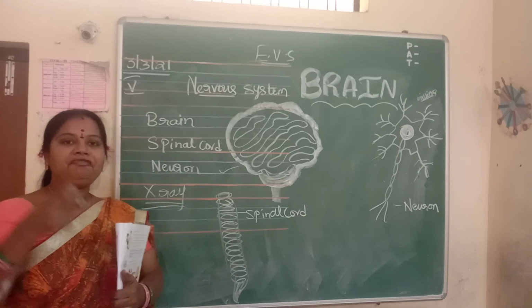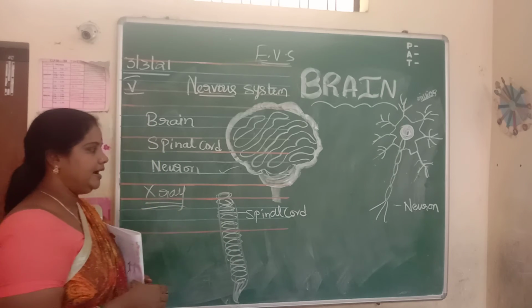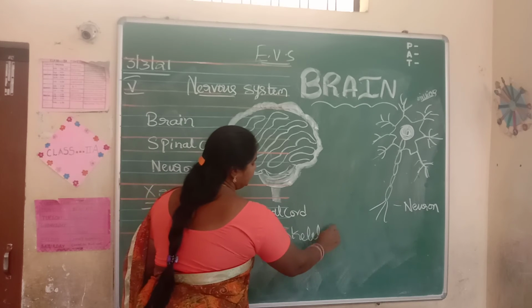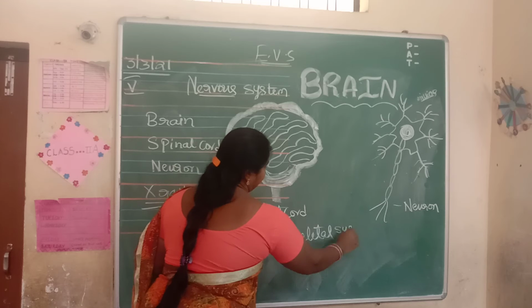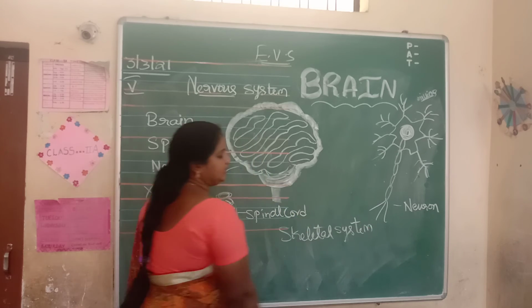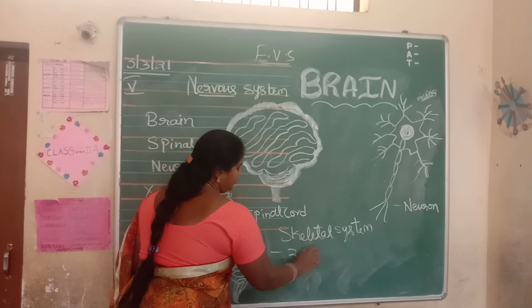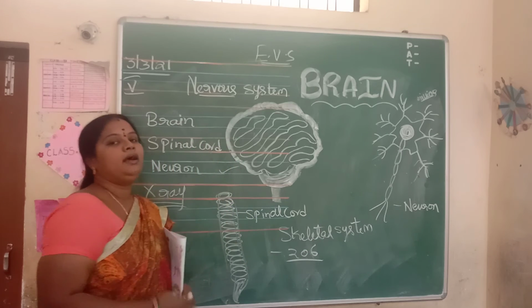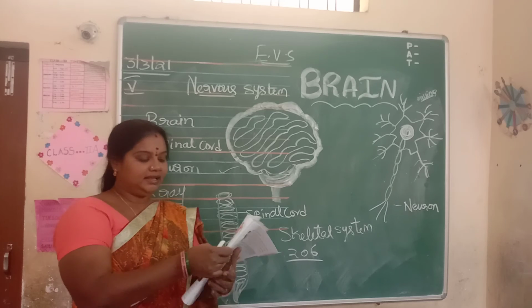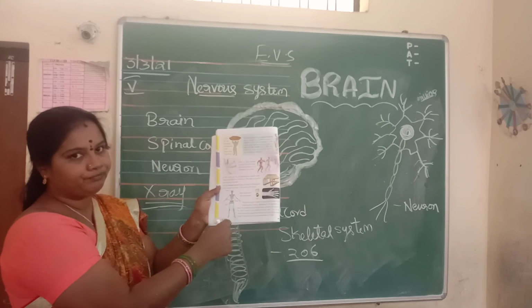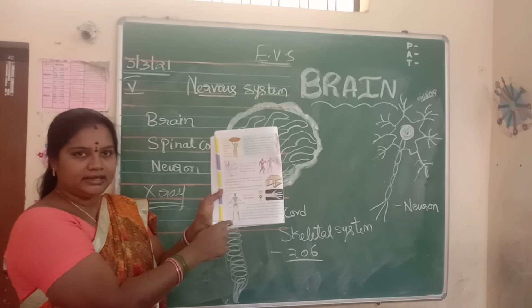See, the bony framework of our body is called the skeletal system. So, what does this skeletal system contain? It contains only bones, and we have 206 bones in our body. These together form a framework. Our body's inside framework is like this.